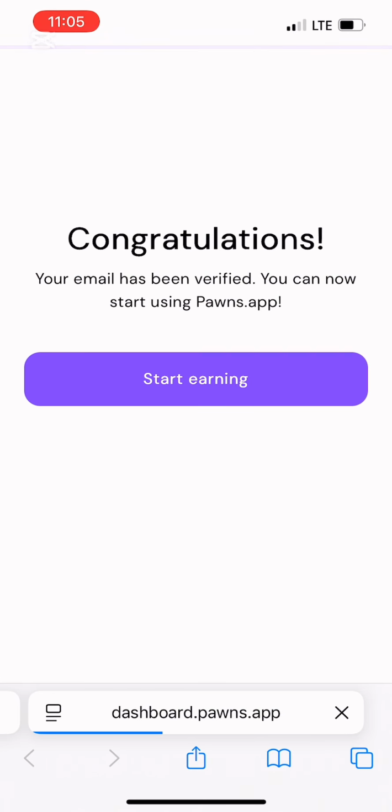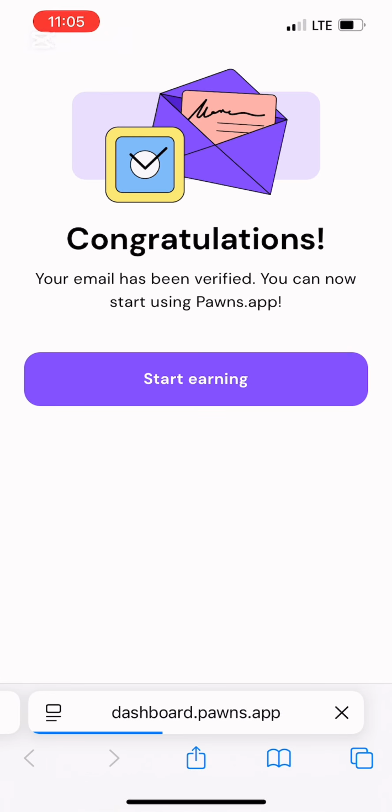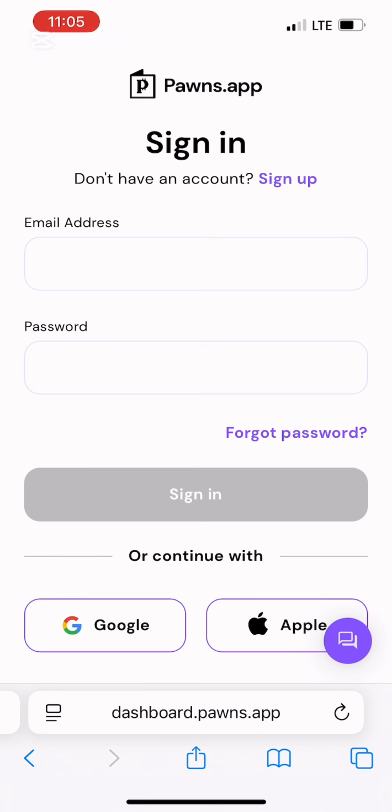Yeah, so it has redirected me down here. So it's going to verify now, and once it's verified, it's going to take me, you understand. Congratulations, your email has been verified, you can now start earning using Power Apps, right? So you can see it, right? I was able to send the link from my other phone straight to my WhatsApp. That's why I covered that side.